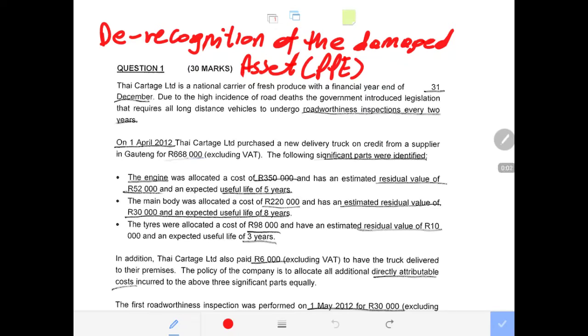Good day, students. Once again, in this question, I will be doing the derecognition of the damaged asset or of the damaged component of the main asset.